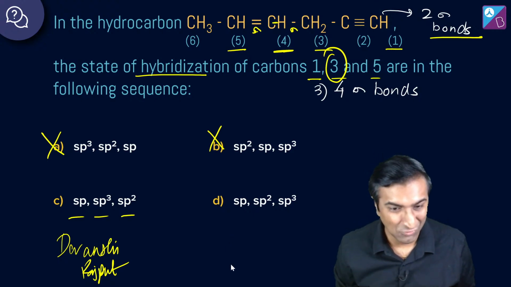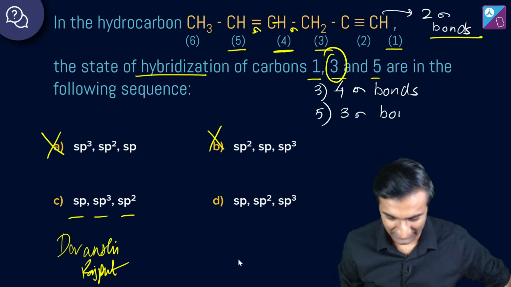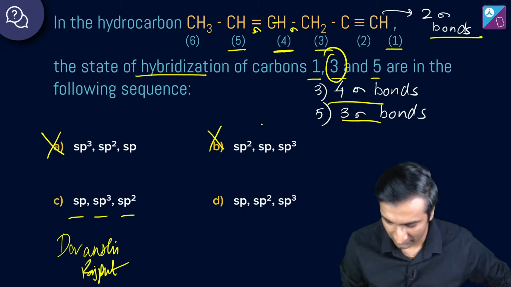All right, yes Poonam and Vaishnavi, good evening Abdul ji. Yeah, Radhika absolutely right, option C, good work. 4 sigma bonds, 3 sigma bonds.